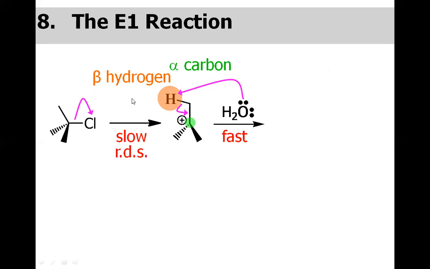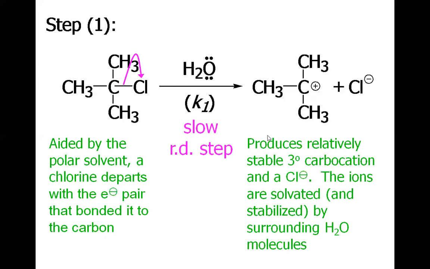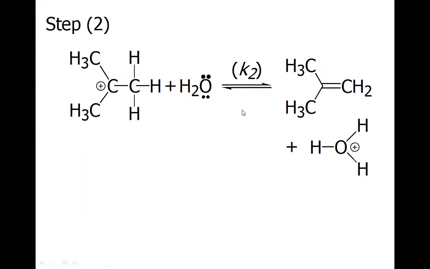However, in the case of the E1 reaction, it's a two-step reaction. First, the leaving group leaves the electrophilic starting material. We have the carbocation, and then the base attacks the beta hydrogen. This is the mechanism. The chlorine is knocked off. We have the carbocation generation, and then this base attacks the beta hydrogen, and then we have the double bond.